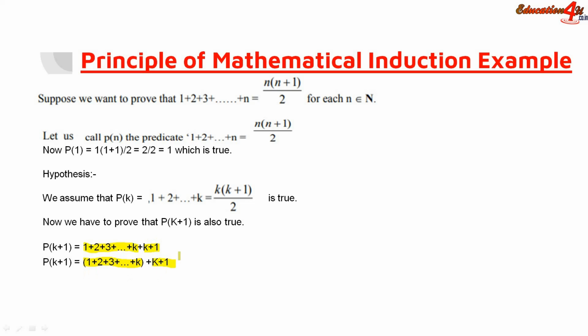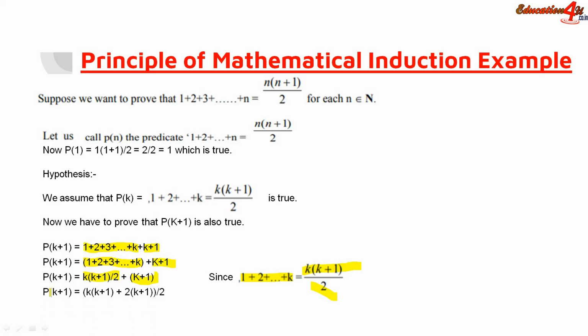In this one, since 1 plus 2 plus up to k equals k into k plus 1 by 2, we can substitute this part with k into k plus 1 by 2, plus the remaining value k plus 1. Now when we simplify the equation, we get k plus 1 into k plus 2 upon 2.